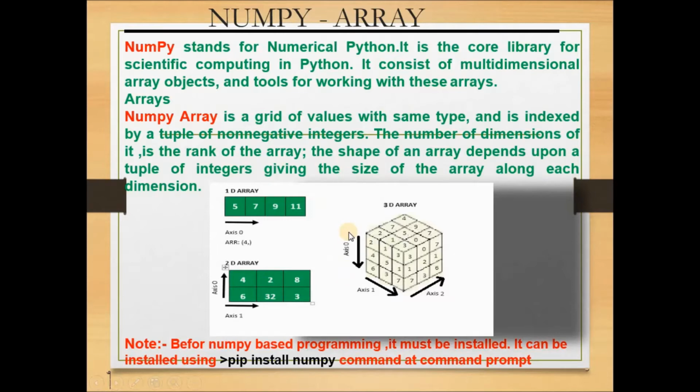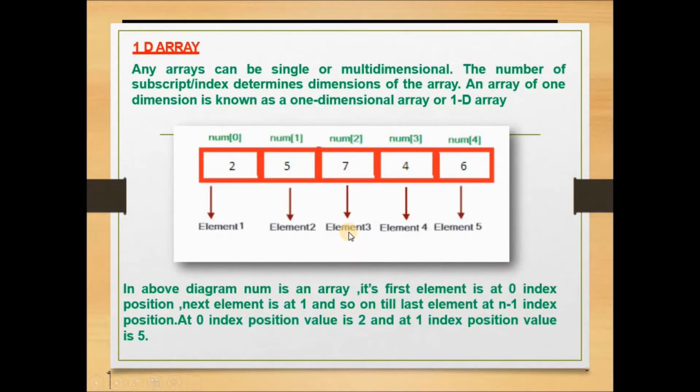Now, a one dimensional array: 2 5 7 4 6. These are the array elements we have stored in an array. Suppose the array name is num. In num0 this 2 is there, in num1 this 5, in num2 this 7, in num3 this 4, and in num4 this 6. Similarly, we did this in the tuple and list classes. That is the single dimensional array.